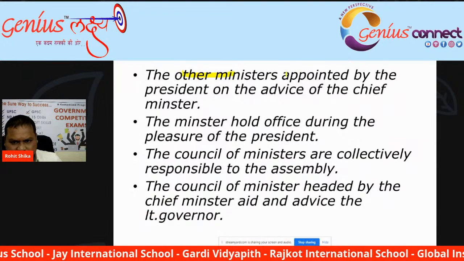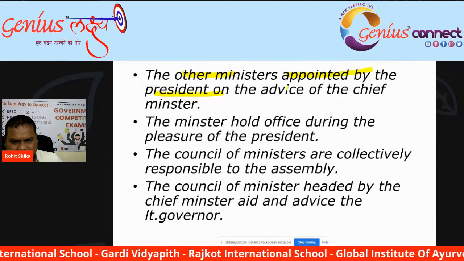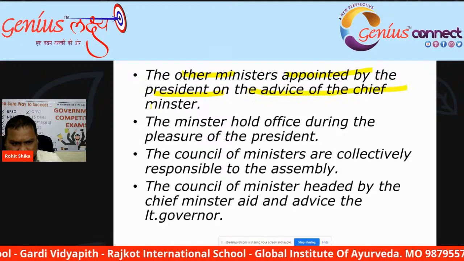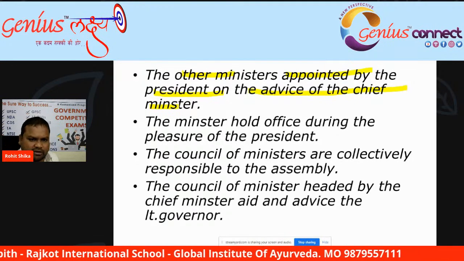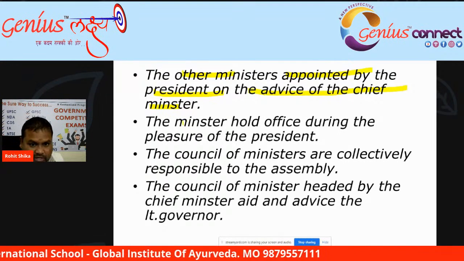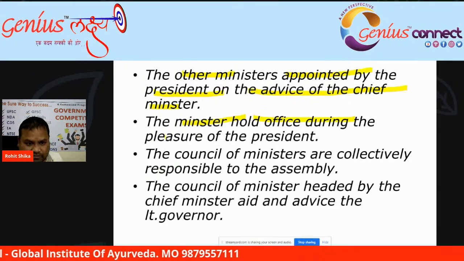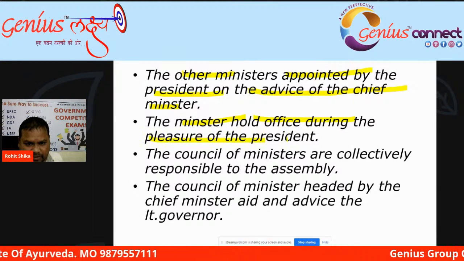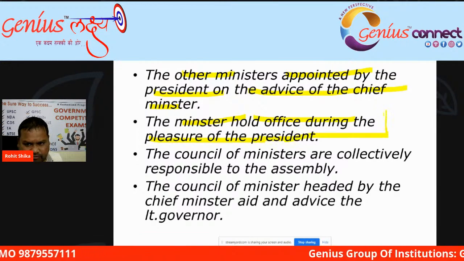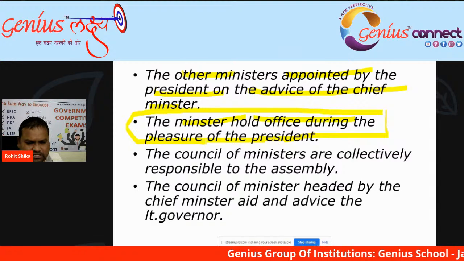Other ministers are also appointed by the President on the advice of the Chief Minister of Delhi. The ministers hold office during the pleasure of the President. We know it very well. We have already discussed the Council of Ministers.